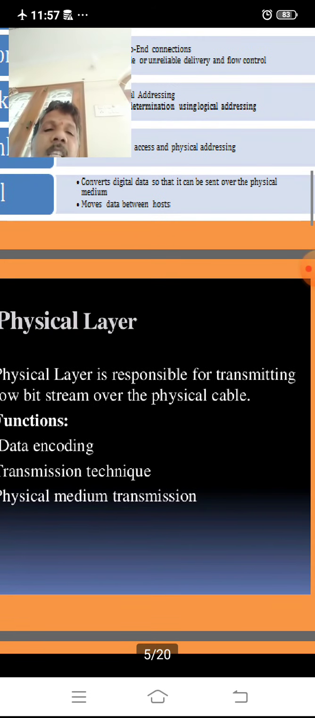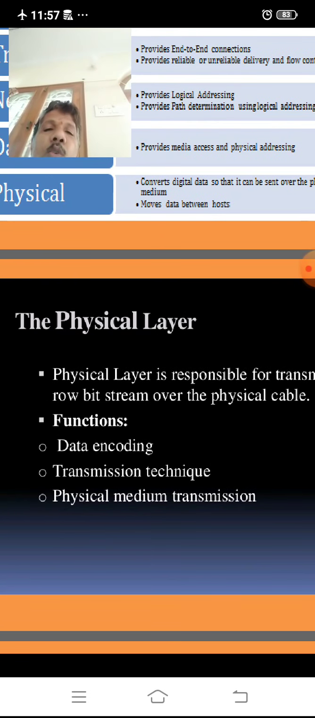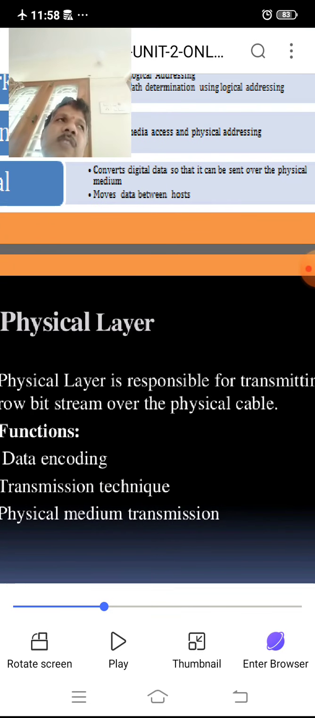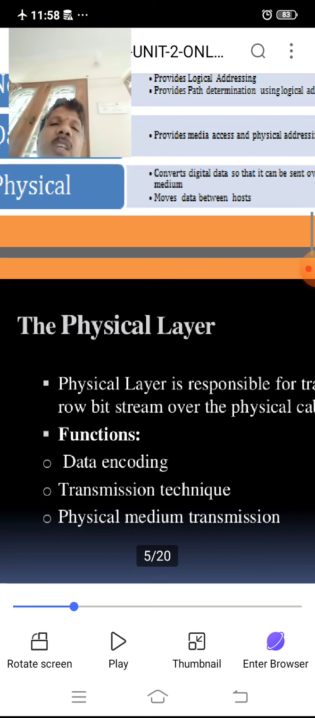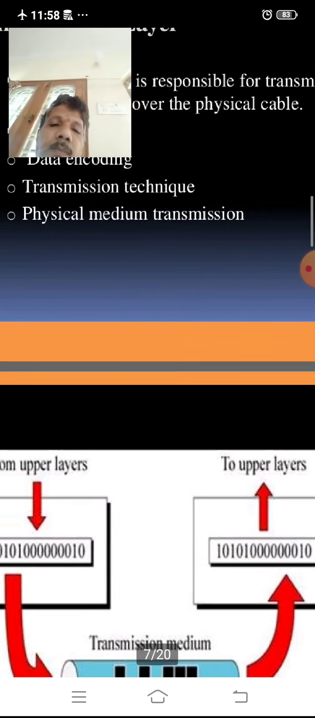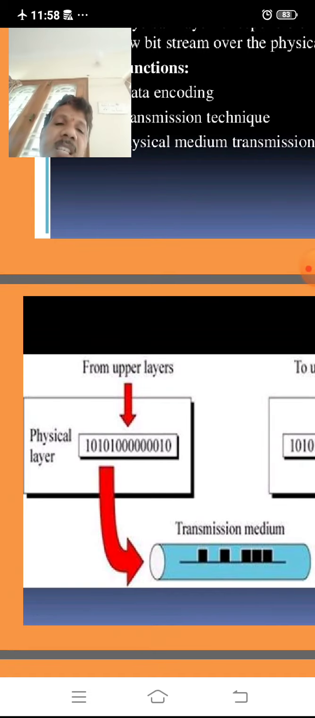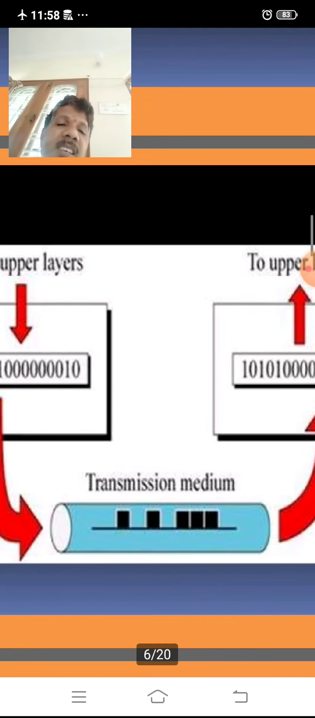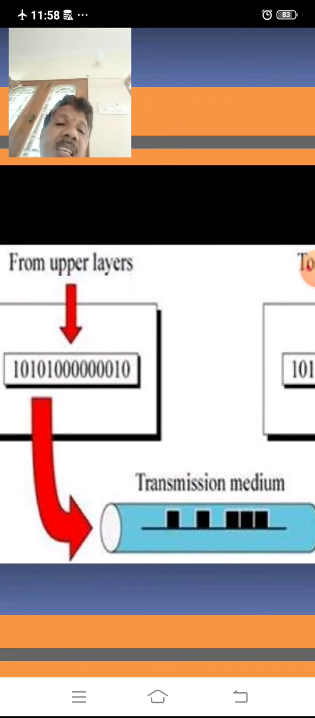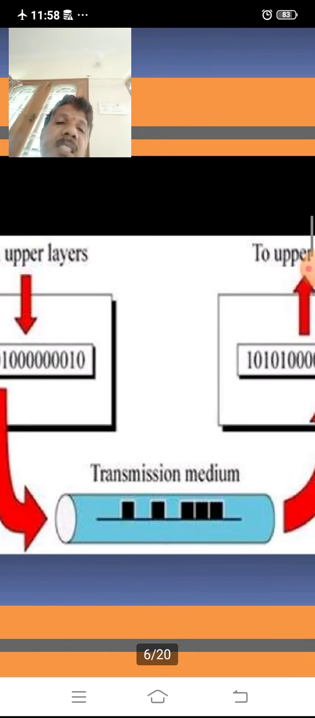And the physical layer is responsible for transmitting a raw bit stream over the physical cable. As we know, generally data is transformed in the form of bits. So the flow of a collection of bits is known as a bit stream. In a raw bit stream, the data can be transferred, and that is controlled by the physical layer. This is an example of the physical layer. Here the cable is the transmission media, like a pipe.